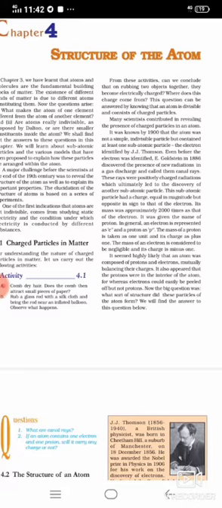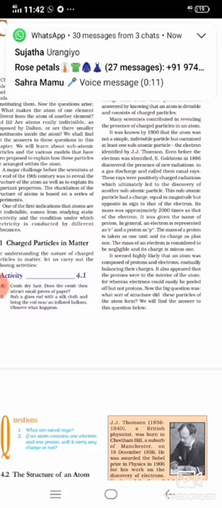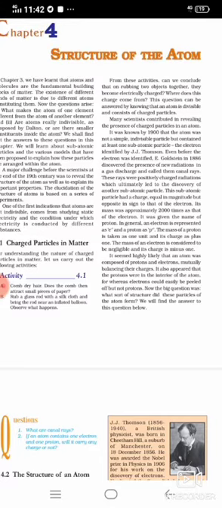After the discovery by J.J. Thomson, this canal ray was studied very well, and at that time the scientists realized that the canal ray has positively charged particles, and that these positively charged particles have 2000 times more mass than the electron, and the electron has a negative charge while the canal ray has a positive charge.